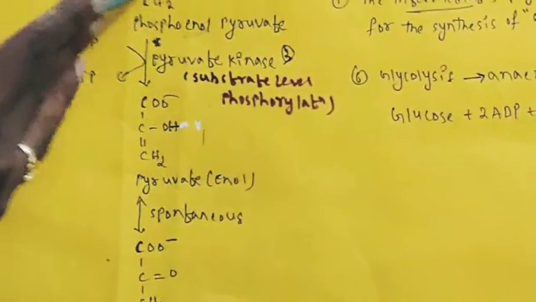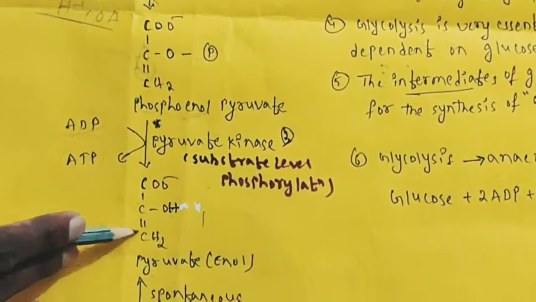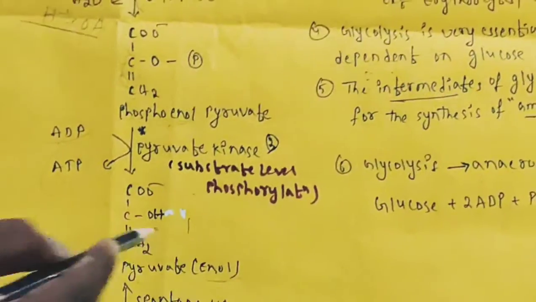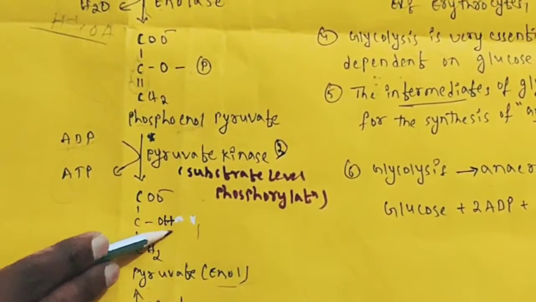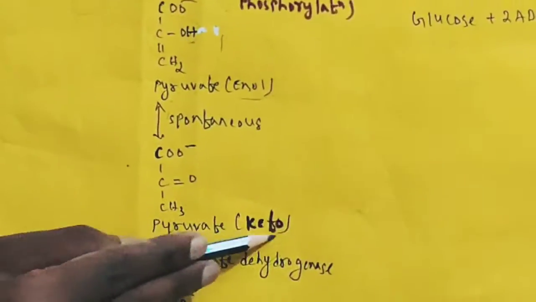You see remaining here, after losing phosphate, it is converted to OH. Then a double bond is there. This is pyruvate enol. Enol is nothing but OH, a double bonded carbon having OH, that is enol. Then pyruvate enol is spontaneously converted to pyruvate keto.